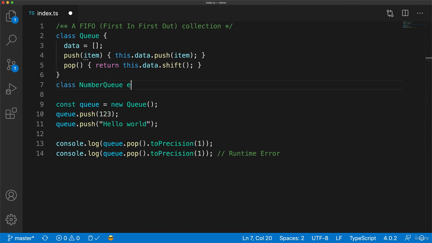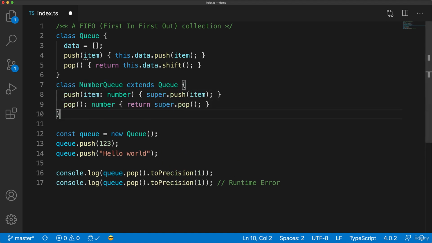Now in a language that does not support generics, we can overcome this issue by using class specialization. So what we do is that we extend the base queue class with a class specially designed for a particular item type, where we annotate the push and the pop items with that item type, and within the method bodies, we simply call the superclass methods, which support all data types. Now when we expect to be working with numbers, instead of using the base queue class, we create instances of this number queue, and this highlights errors when we try to push in something that is not a number, and therefore when we pop an item, we can be guaranteed that it will be of type number.